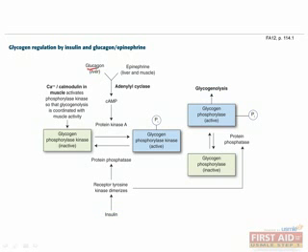In the unfed state, synthesis of glucagon and epinephrine is driven by low blood glucose. Both of these hormones cause activation of the enzyme adenylyl cyclase, which synthesizes cyclic AMP, which in turn activates protein kinase A. A kinase phosphorylates its substrate, and in this case, protein kinase A phosphorylates the enzyme glycogen phosphorylase kinase, which is also a kinase. Glycogen phosphorylase kinase can then phosphorylate glycogen phosphorylase, which also activates it. The role of glycogen phosphorylase is to break down glycogen into glucose via a process called glycogenolysis, which increases blood glucose to address the fact that you're in an unfed or hypoglycemic state.